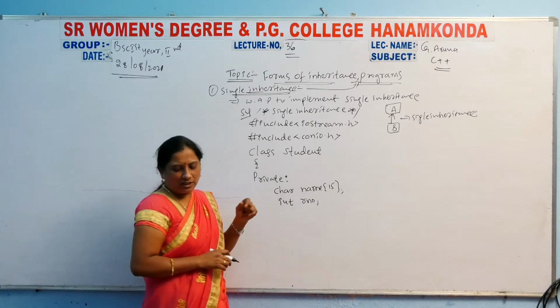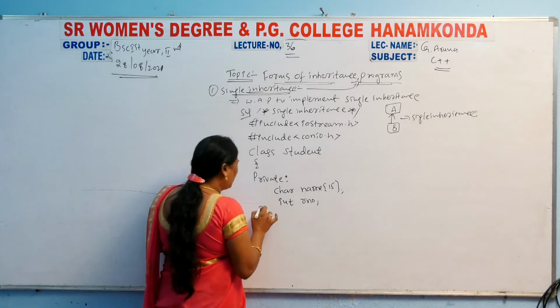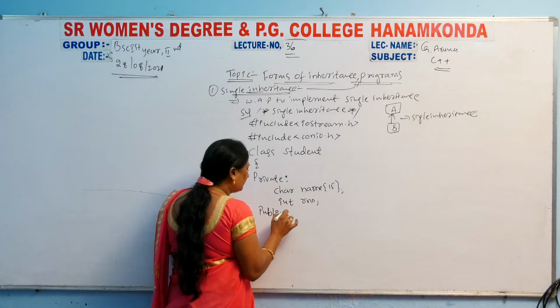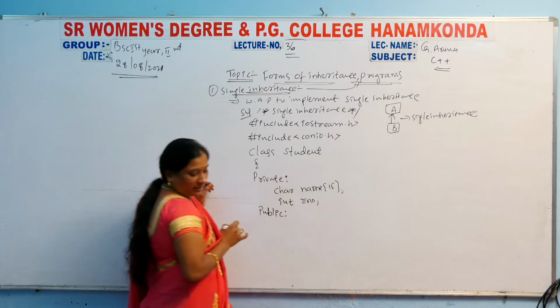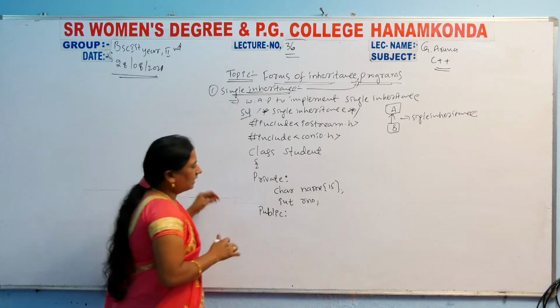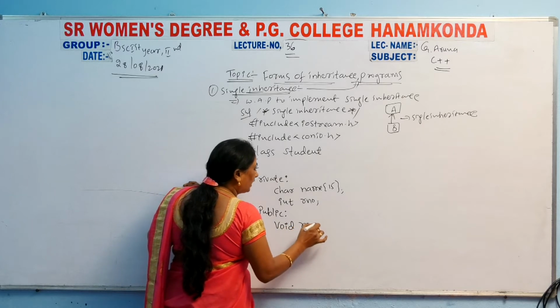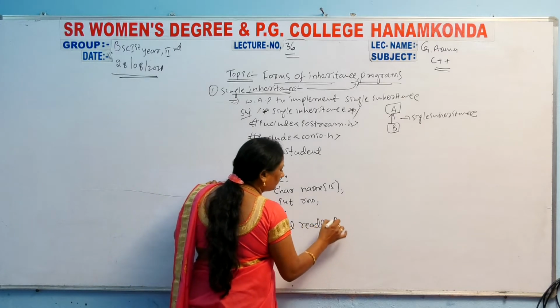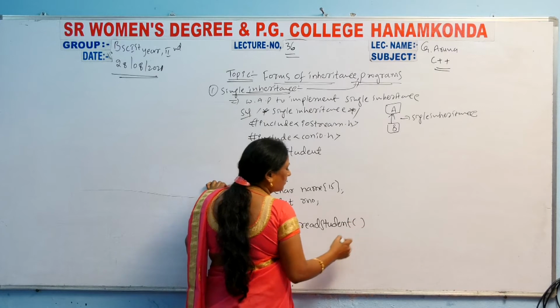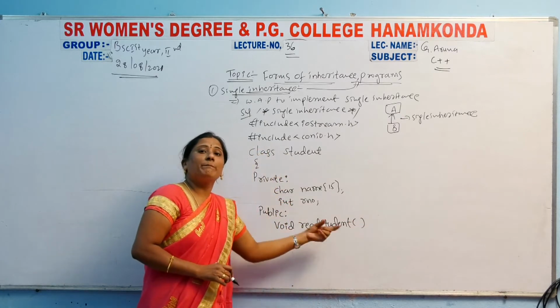After that, under public I take one method, void read student. Read student is the method name, a member function.